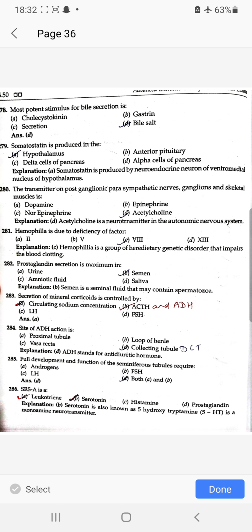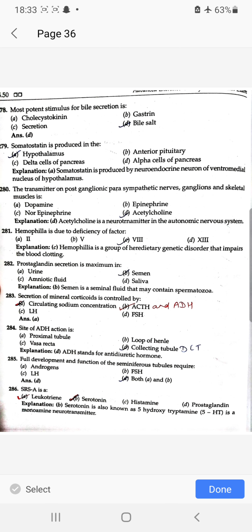Most potent stimulus for bile secretion is bile salt. Somatostatin is produced in the hypothalamus. The transmitter of postganglionic parasympathetic nerves, ganglions and skeletal muscles is acetylcholine. Hemophilia is due to deficiency of factor VIII. Prostaglandin secretion is maximum in semen.